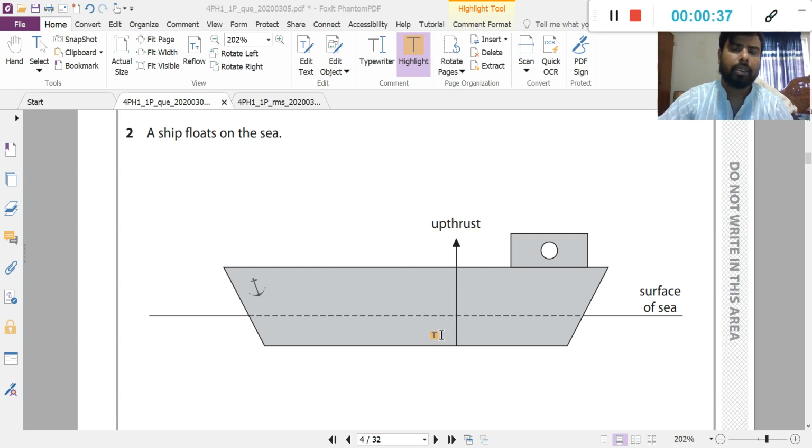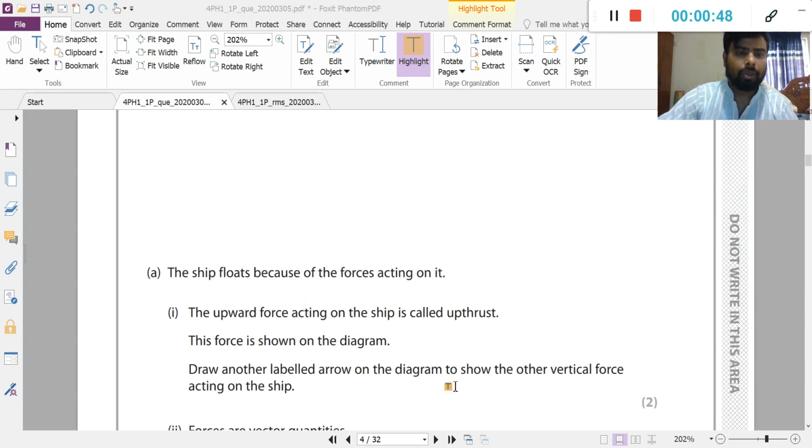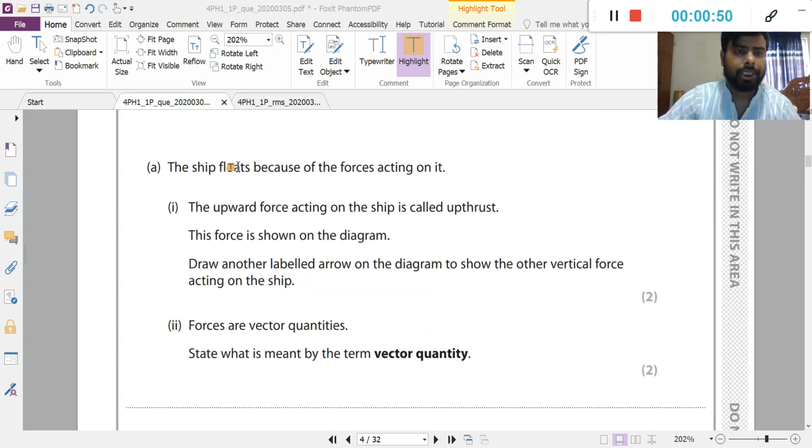Remember, when upthrust force acts upward, then the downwards force of that solid object acts downwards. Question A. The ship floats because of the forces acting on it. Forces, remember, forces acting on it.